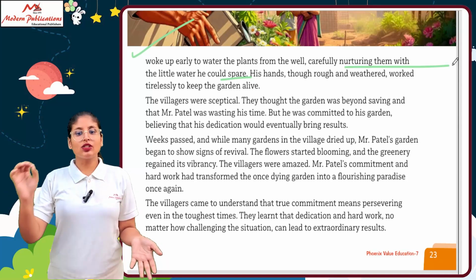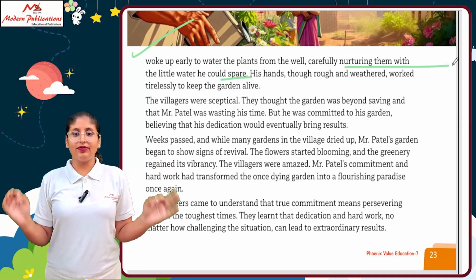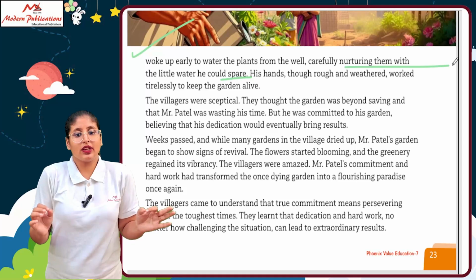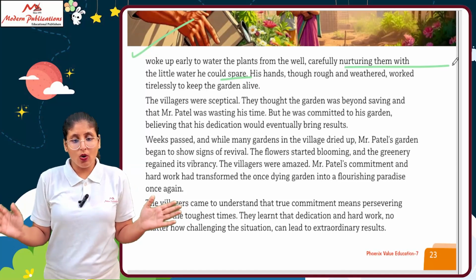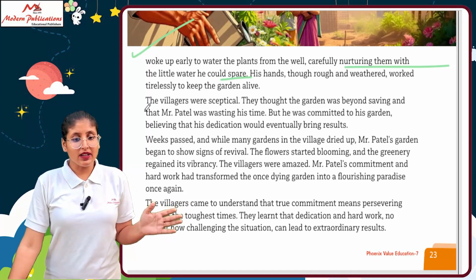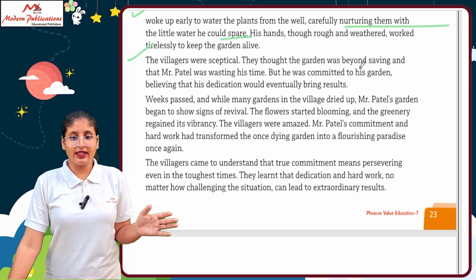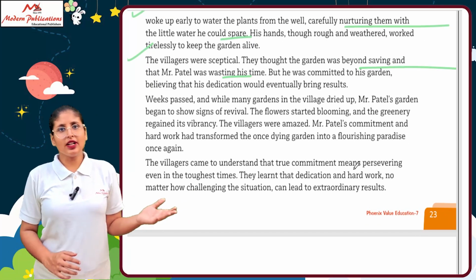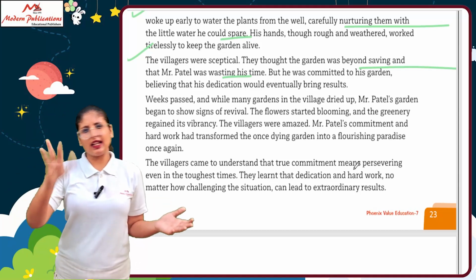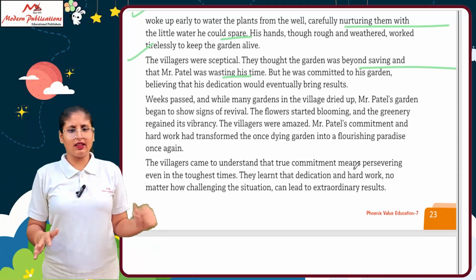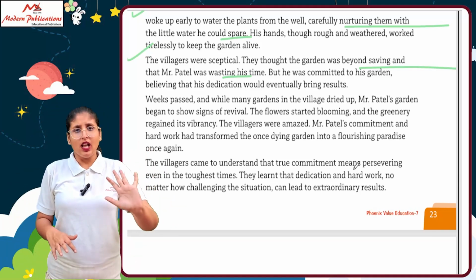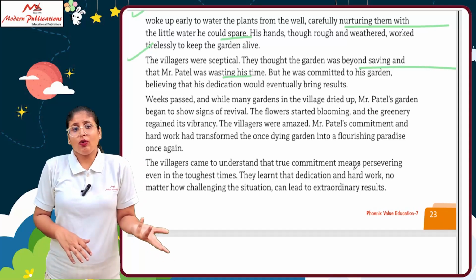His hands, rough and weathered, worked tirelessly to keep the garden alive. The villagers thought the garden was beyond saving and that Mr. Patel was wasting his time. In the initial days, everyone thought Mr. Patel was mad, wasting his time because there was no water.